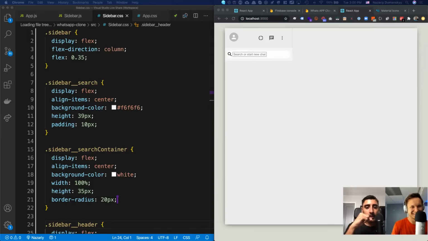If we do that, now you can see there's a white border around it, and it's starting to look somewhat like a search field. It's almost there, but it's not there yet. So the input field we're going to do next.